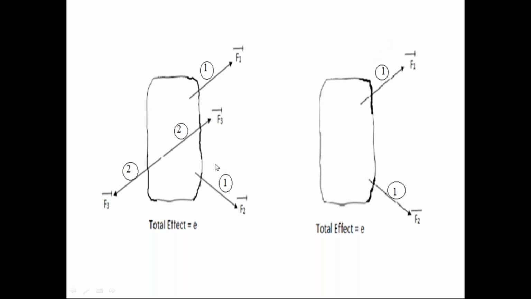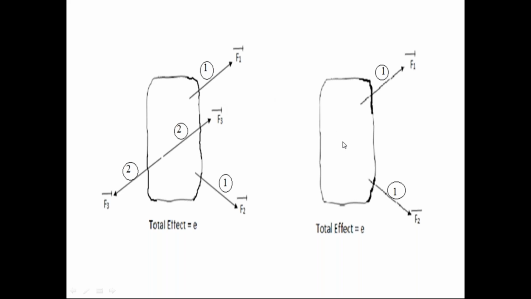Because of these two force systems, the effect on the rigid body is E. Here this E is the effect on the rigid body because of the first force system and also the second force system.